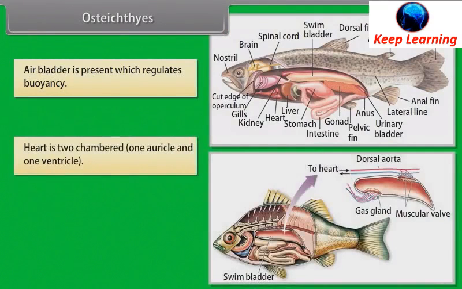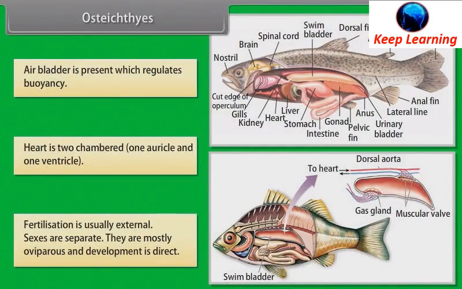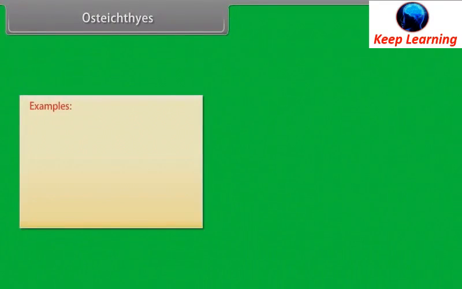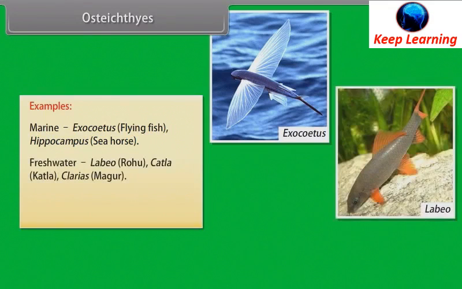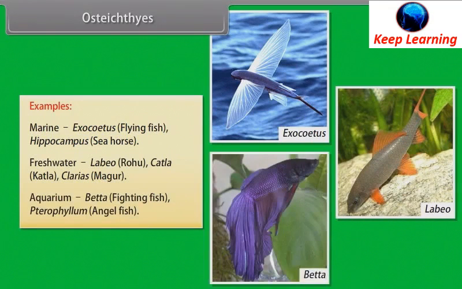Heart is two-chambered, one auricle and one ventricle. Fertilization is usually external. Sexes are separate. They are mostly oviparous and development is direct. Examples: marine, Exocoetus, flying fish, Hippocampus, seahorse; freshwater, Labeo rohu, Catla, Clarias magur; aquarium, Betta, fighting fish, Pterophyllum, angelfish.